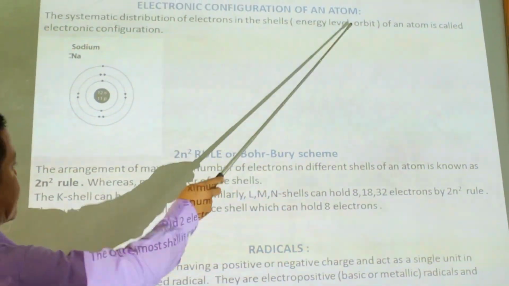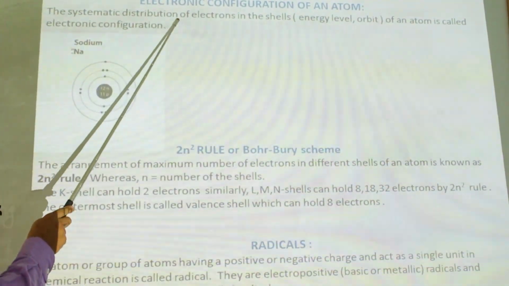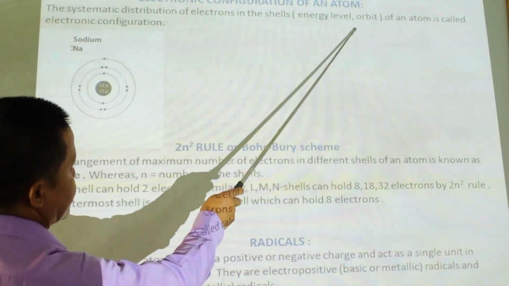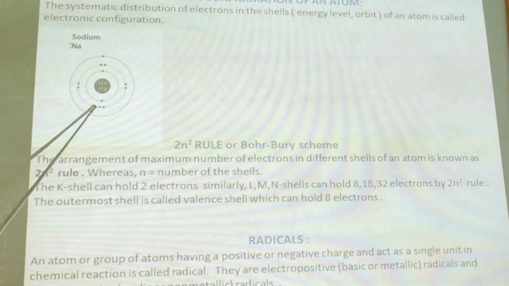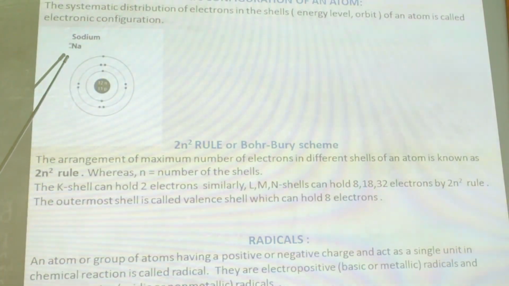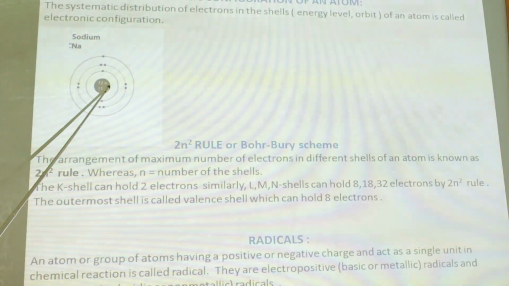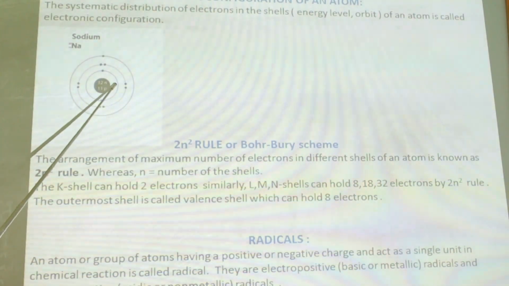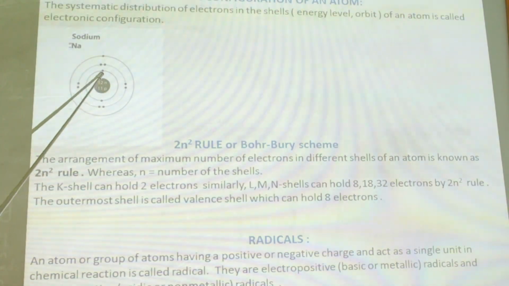Electronic configuration of an atom. The systematic distribution of electrons in the shell or energy level or orbit of an atom is called electronic configuration. So here the atomic structure of sodium is given to you. We draw a circle at the center as a nucleus which contains 12 neutrons and 11 protons. The first shell, K shell, contains just 2 electrons. K shell can hold 2 electrons.